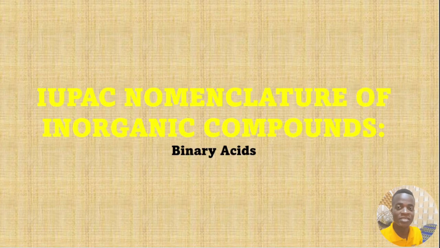We have established that aqueous binary hydrogen-containing substances are the ones that act as acids. That's what we concluded in the last session. In this session, let's try to name these acids. We are going to start with the very basic one, that's a binary acid. So a binary acid is just one that has hydrogen and a non-metal as the other component, right?